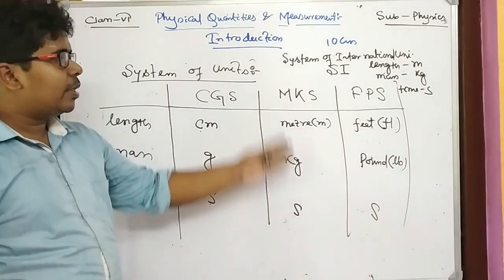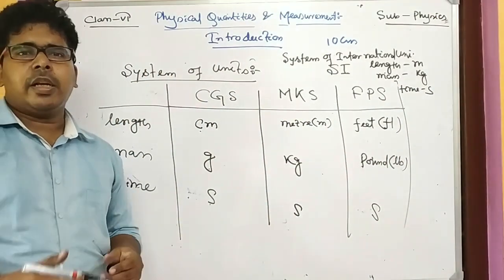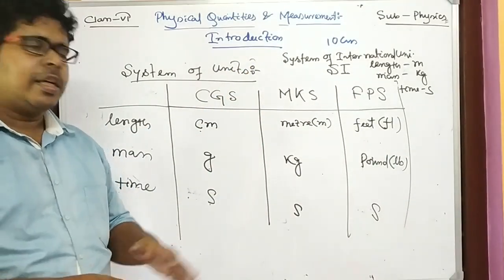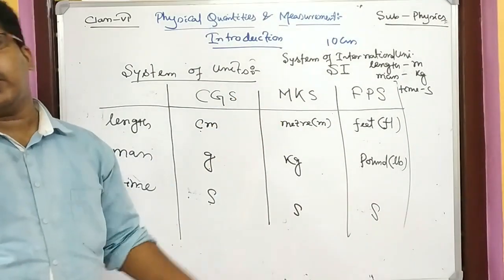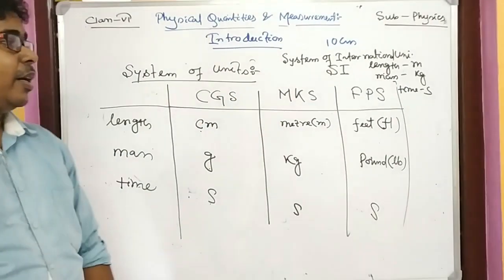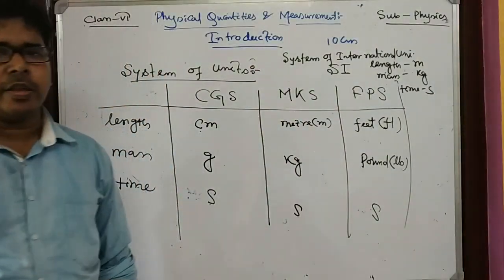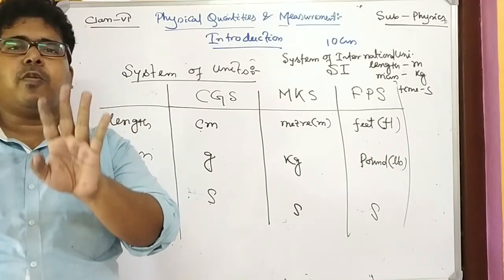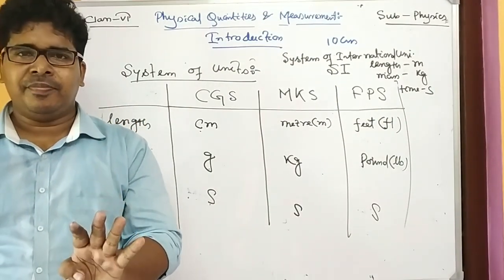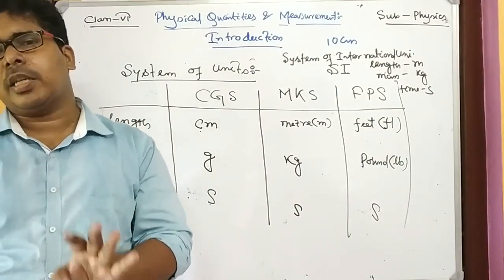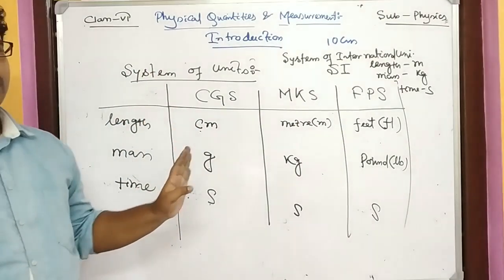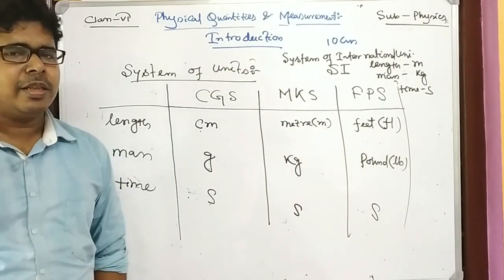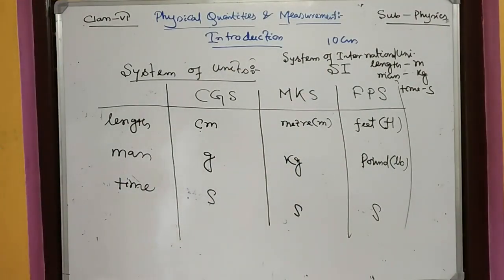Now you can say, sir, it is MKS. What we have done in MKS, the same thing is there in SI. Yes, my dear friends, it is right. We have taken the MKS system mostly, but here we have shown only 3 units. Apart from these 3, in the SI system 4 more units are there, and you have learned that in class 9. Up to this you have to read and understand, and the rest of the thing we will learn the next day. Okay, thank you very much.